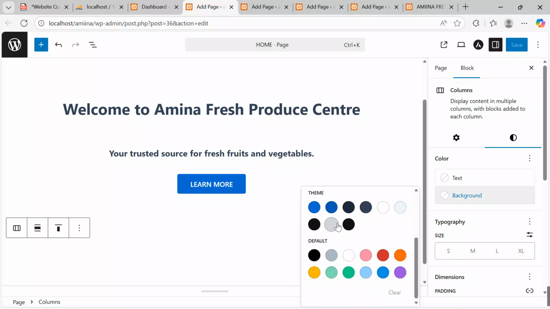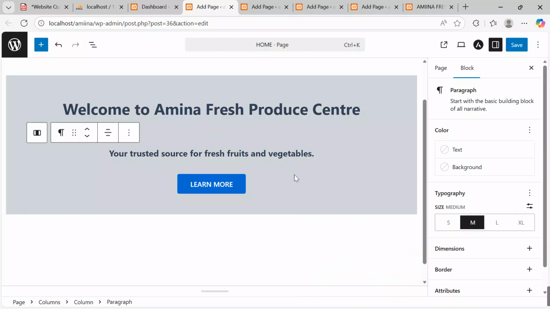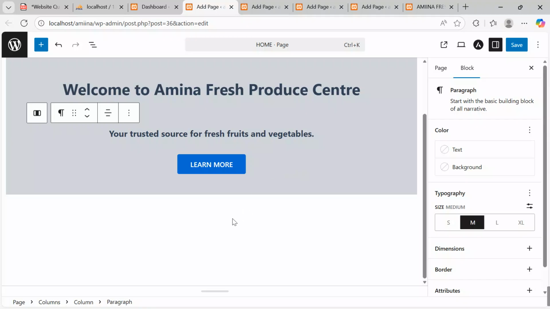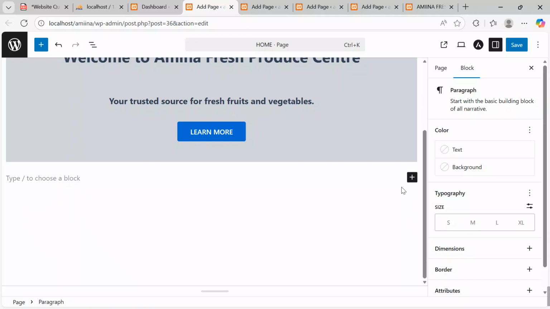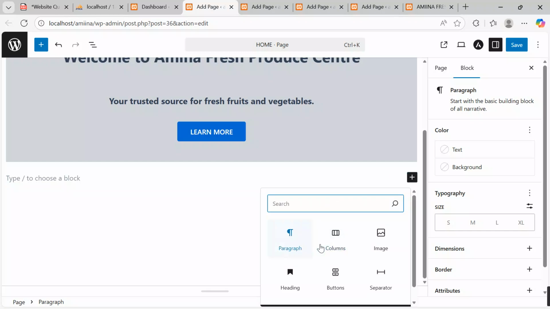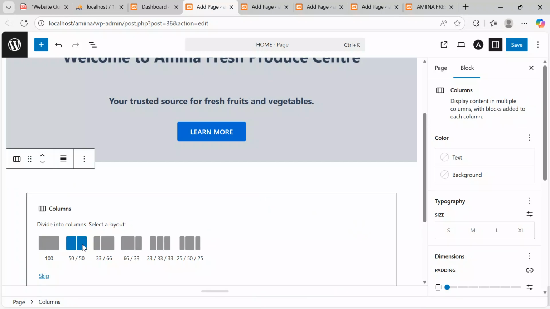I want to take this to be my background. Then after putting it at that, I'll continue. Come over here. I want to add another block. This block of 2 columns. Click and then say I want columns 2 by 2, 50 by 50.